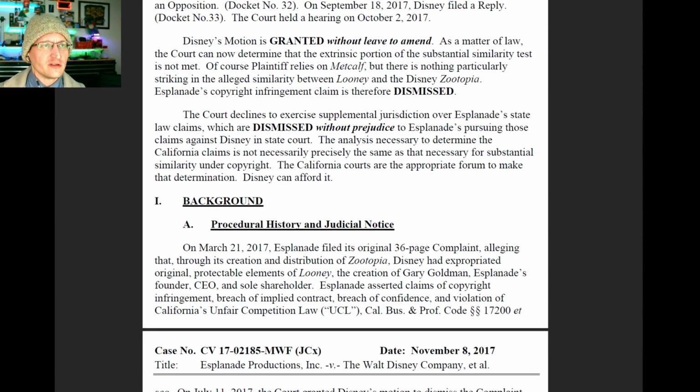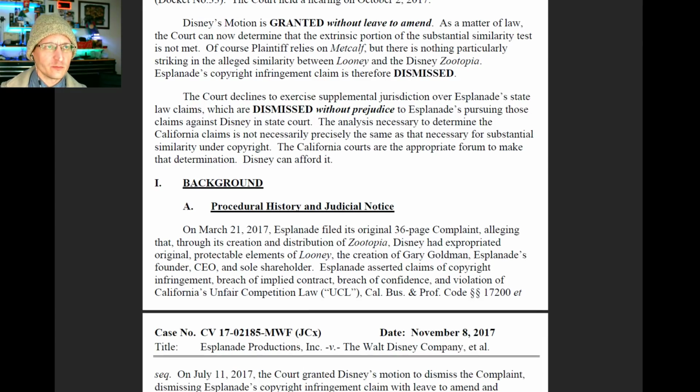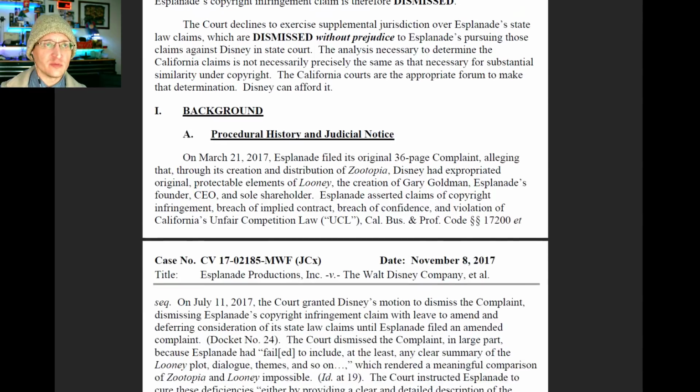Disney's motion is granted without leave to amend, and Espionage's state law claims are dismissed without prejudice. Espionage's copyright complaint is dismissed.